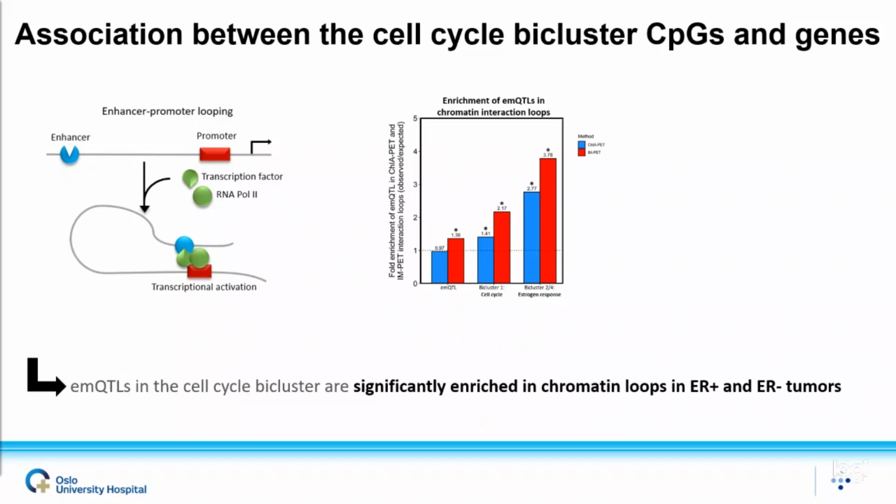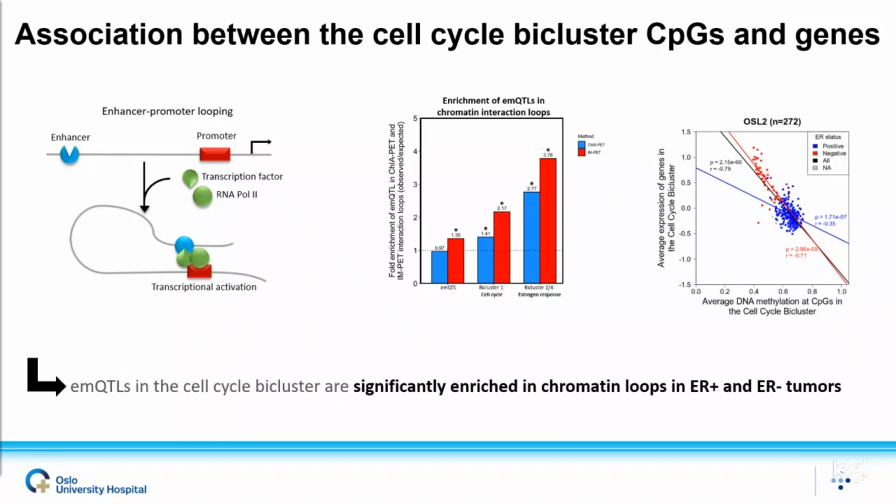We then assessed the link between DNA methylation at the CpGs and the expression of genes in the cell cycle bicluster. So we correlated the average DNA methylation level of the cell cycle bicluster CpGs with the average expression of the genes, and we found a significant negative association both in ER-positive and ER-negative breast cancers, suggesting that the regulatory mechanism that we discover is independent of ER state.